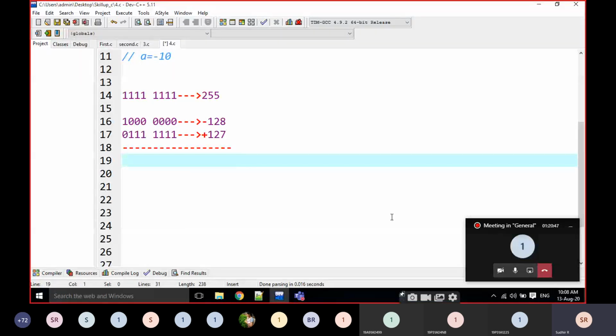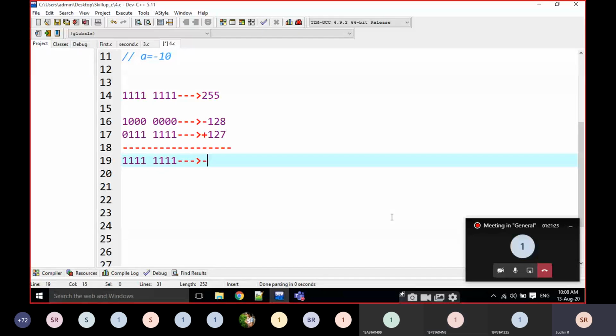Now I am going to add all these things. 1 plus 0. 1 plus 0. 1 plus 0. 1. 0 plus 1. 1, 1, 1, 1. What is the output here? All ones. If it is an unsigned integer, it is 255. But it is a signed integer. We cannot represent 255. The maximum range is minus 128 to plus 127. What is the output here?